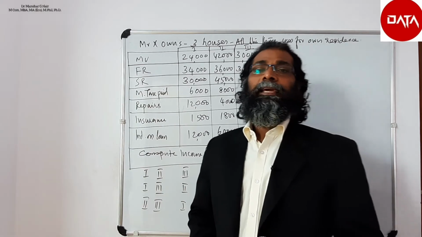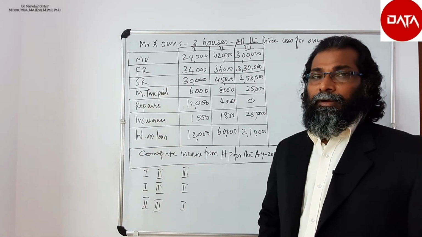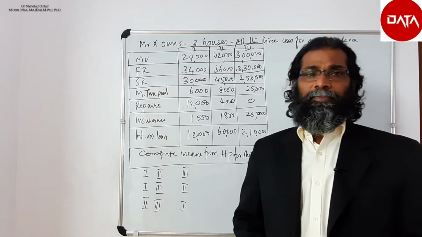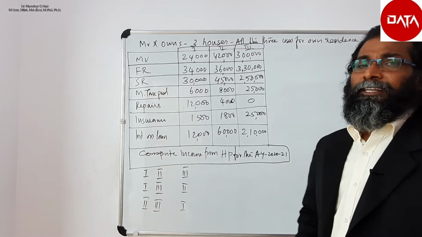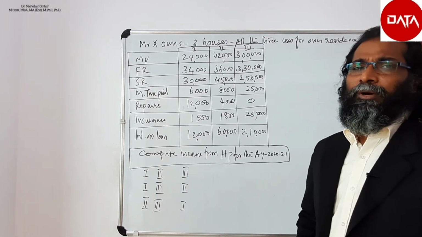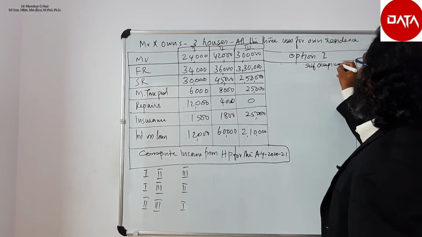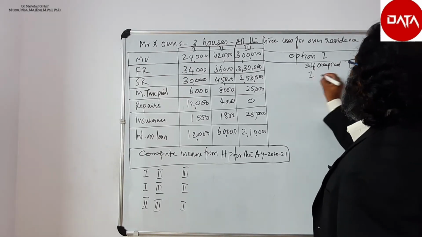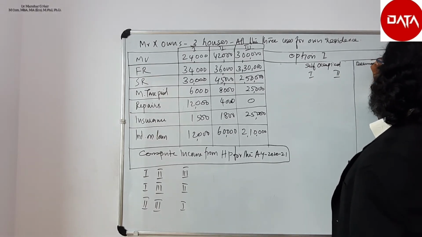So basically, let us try to advise this assessee, Mr. X, which is beneficial for him to opt as the self-occupied house property. With effect from 2021 assessment year, he can opt any two houses as self-occupied. In option 1, the self-occupied houses are the first and the second, and the third is deemed let out.